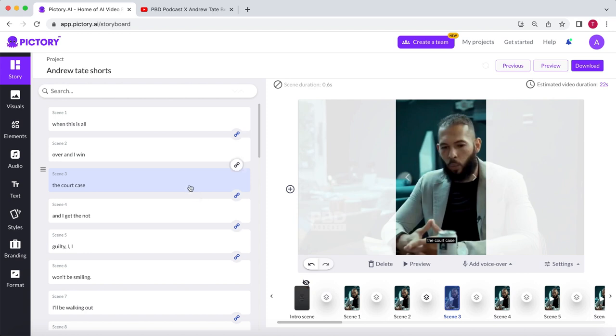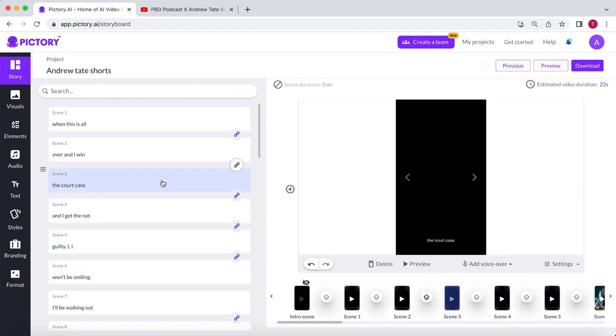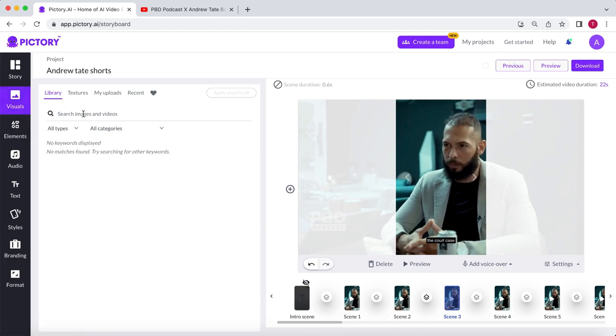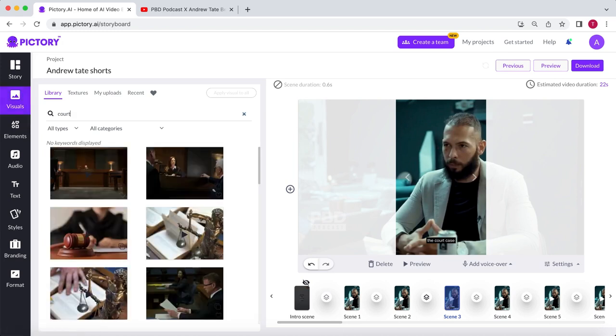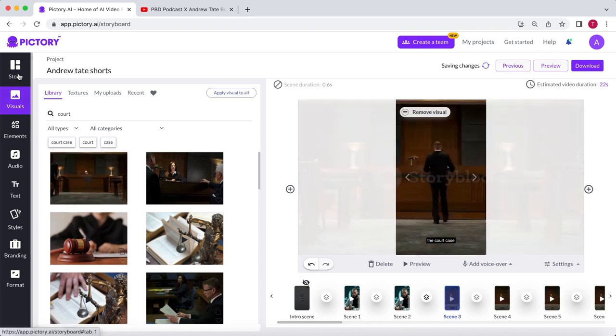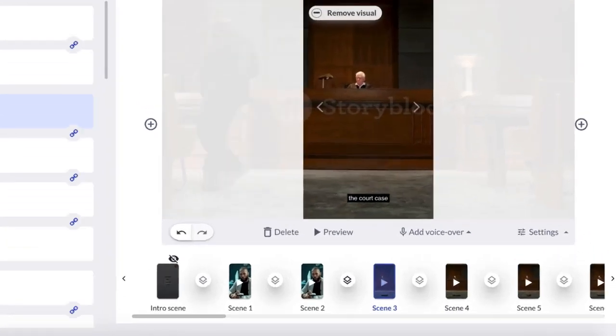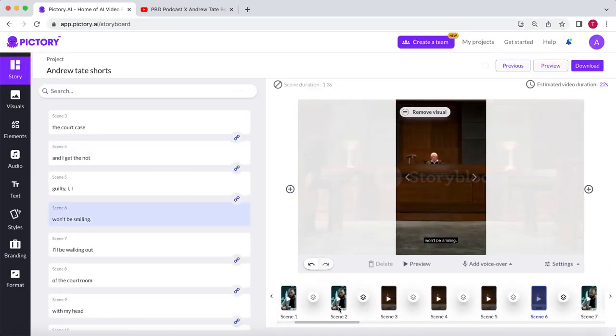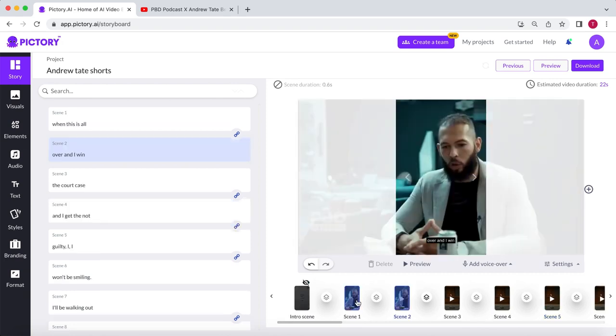Now, the only parts linked to each other are scenes 3, 4, 5, and 6. If I change the footage of scene 3, where he mentions going to court, it will only affect scenes 3 to 6. Let me show you. To add B-roll footage, go to the Visuals section and search for, in this case, the keyword court. Select the desired footage, and you'll see that it replaces the standard footage in scenes 3, 4, 5, and 6 of the interview. Scene 2 still has the original footage, and scene 3 has the B-roll.